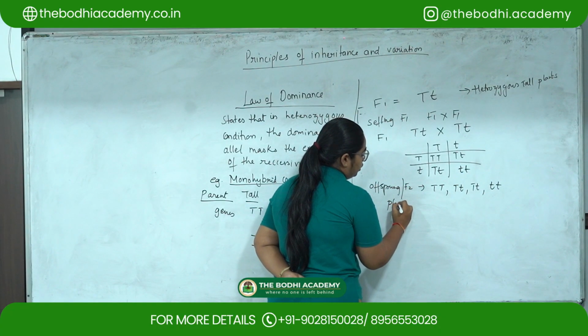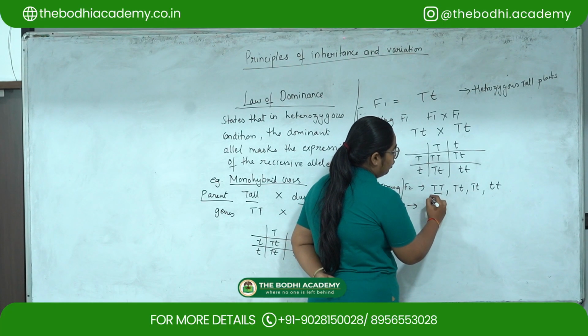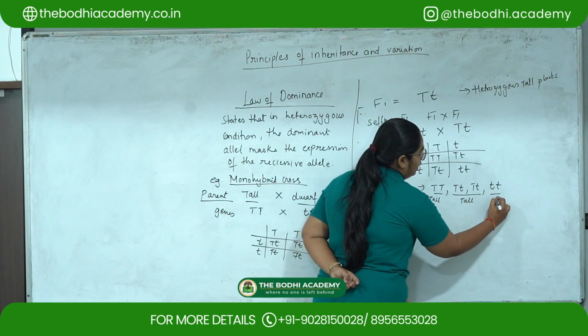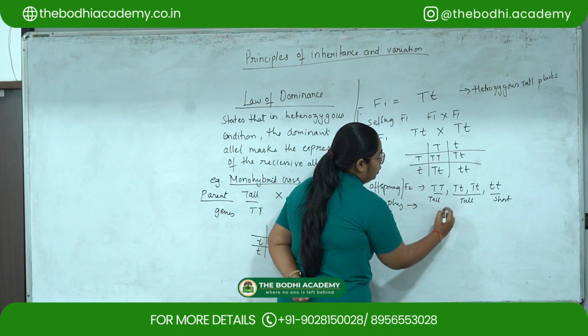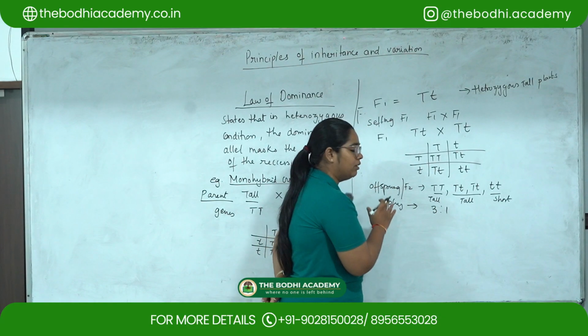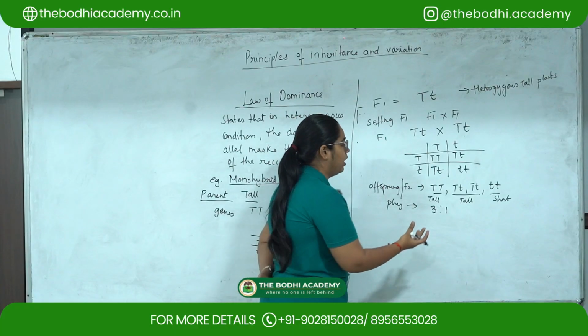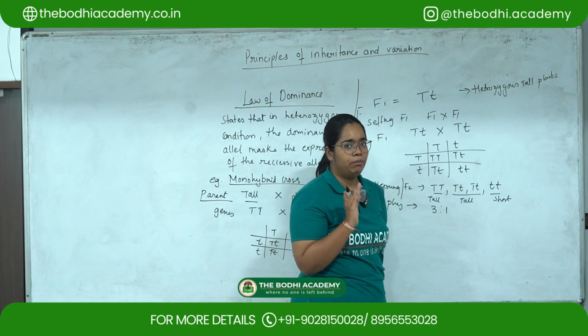The phenotypic ratio will be: this will give you a tall plant, this too will give us tall, and this will give us a short plant. So the ratio will be 3 is to 1. That is the phenotypic ratio, according to the appearance of the plant. Three plants will appear tall and one plant will appear short.